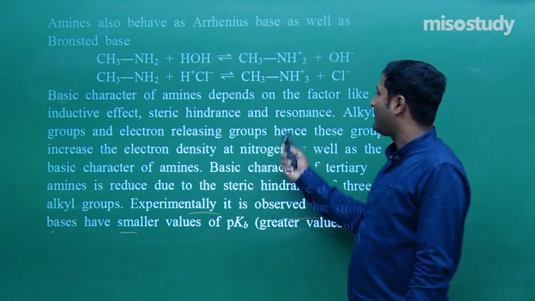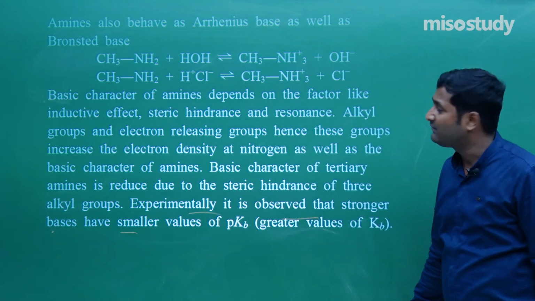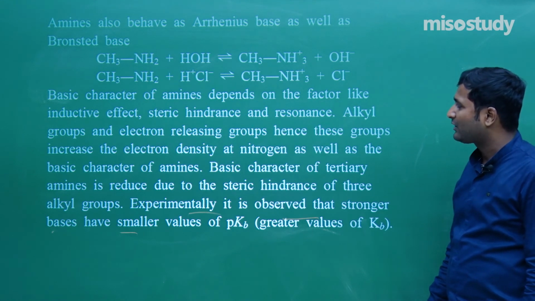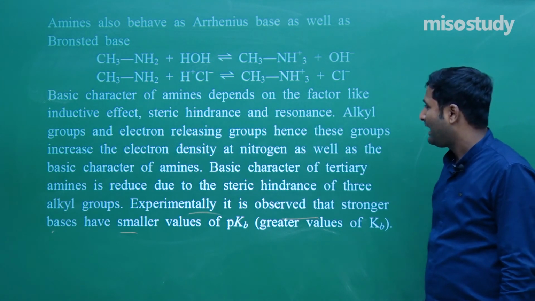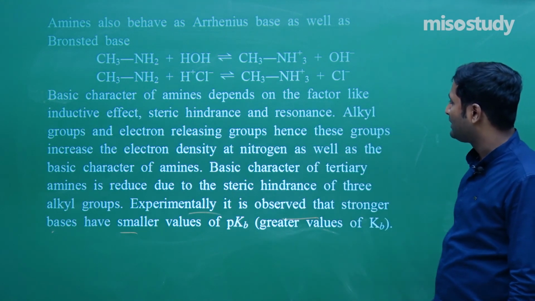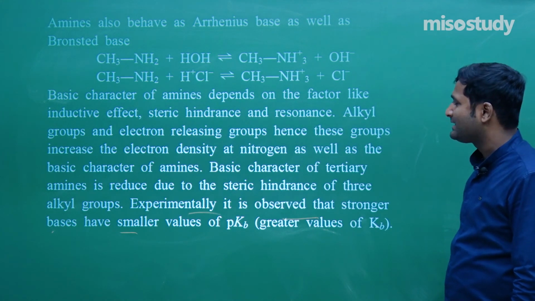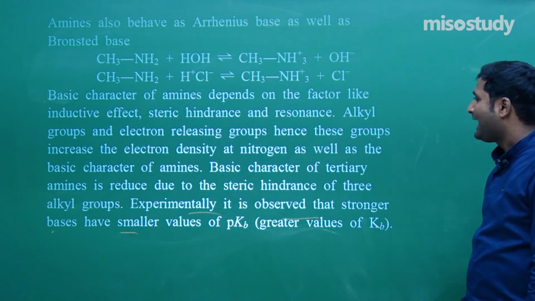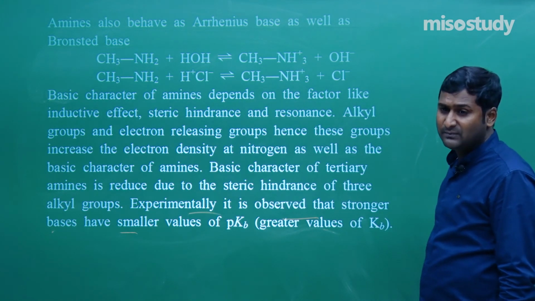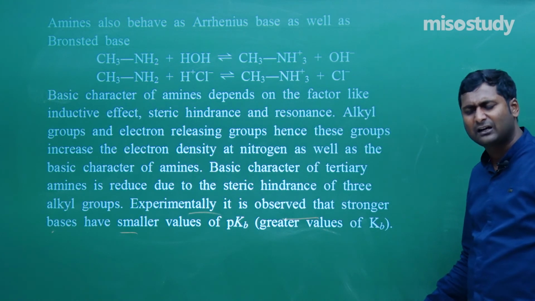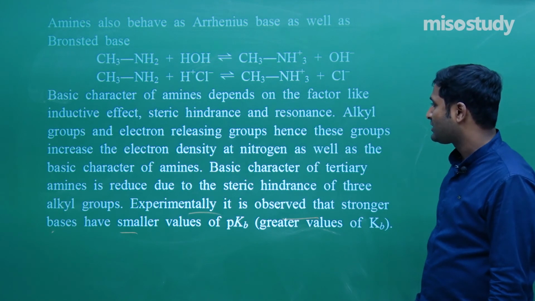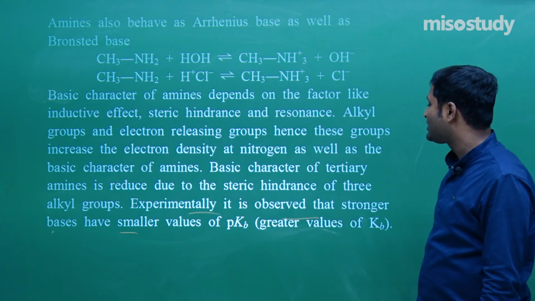Basic character of amine depends on factors like inductive effect, steric hindrance and resonance. Alkyl groups are electron releasing groups, hence these groups increase the electron density at nitrogen as well as the basic character. As we know, plus I effect: if the number of alkyl groups increases, that is the electron donating groups increase, basic character increases. Basic character of tertiary amine is reduced due to steric hindrance.